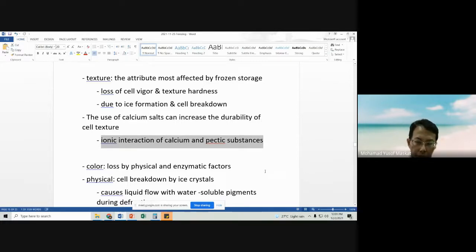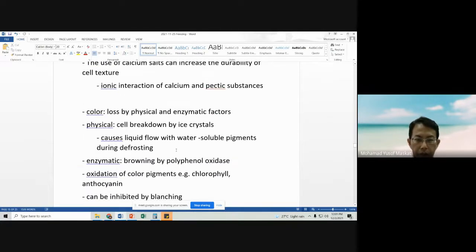Pectic substances are substances in the cell walls, one of the main compounds in the cell walls that gives rigidity to the fruits and vegetables. So when we use calcium salts, it will form a cross-linking between the pectic substances, thus giving higher rigidity to the fruits and vegetables.